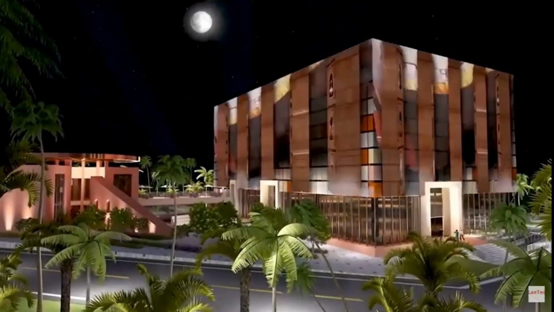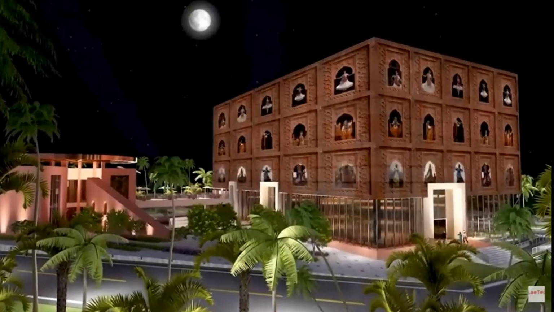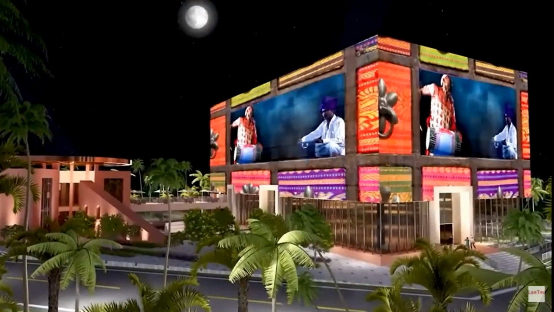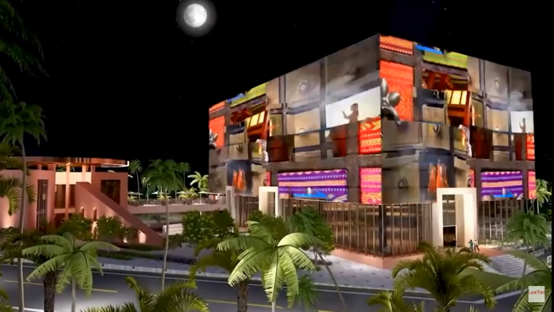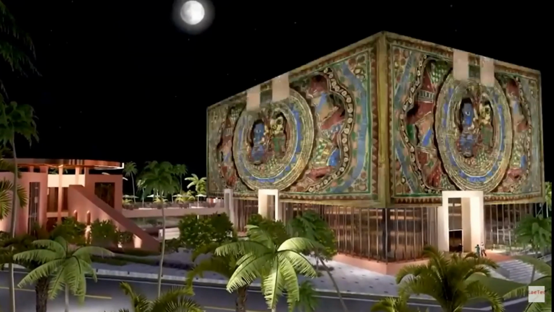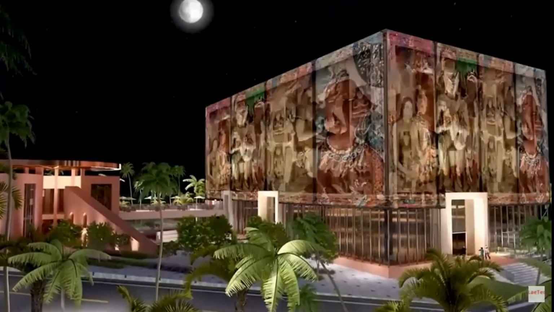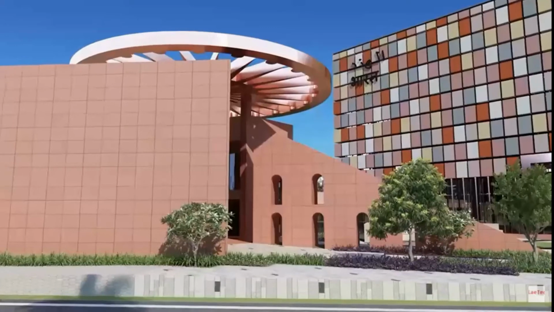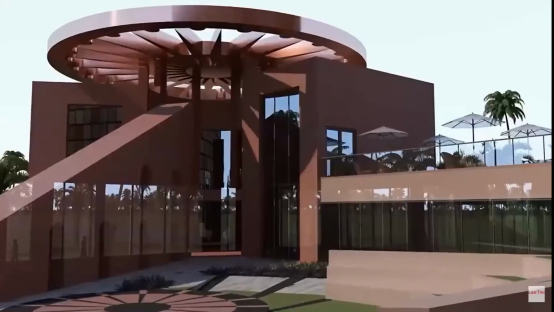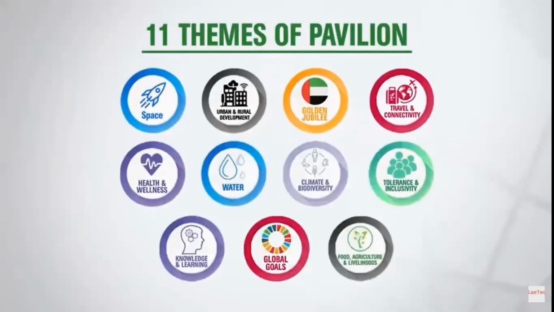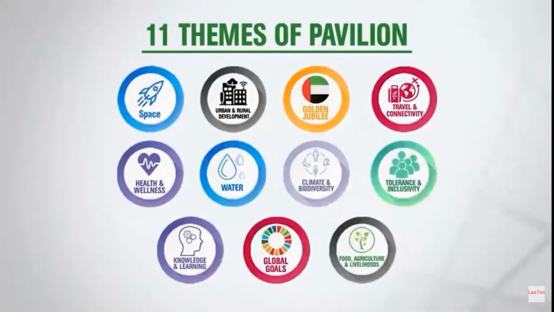India will come alive in action on this facade. You will also find an open theatre, restaurants, and souvenir shops in an open plaza. The India experience inside the pavilion has been designed under 11 themes.